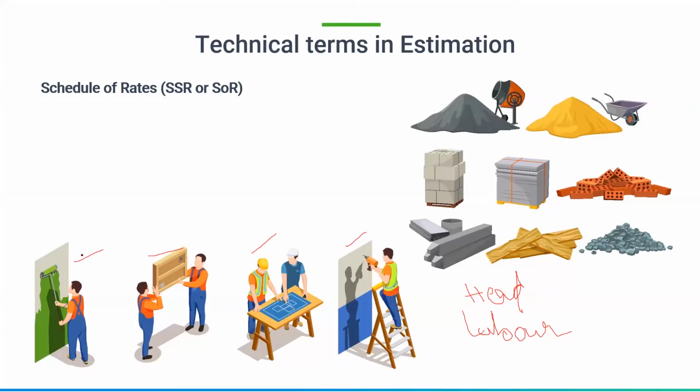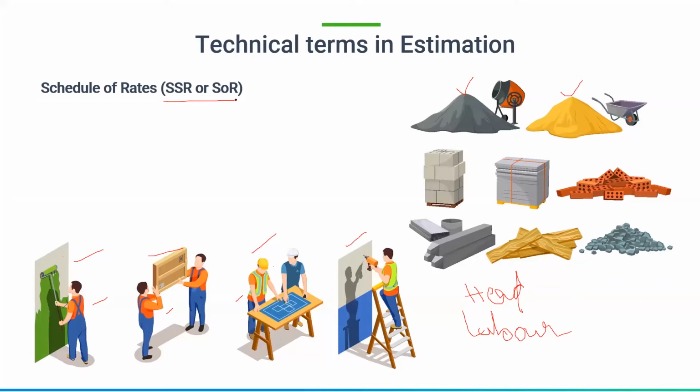So these types of labor, say for example here a painter, here a planner, he is an electrician, something like that. Okay, so these people will have different types of prices, that is wages. At the same time, the price variation of cement and sand at the same location and different locations will be very crucial while considering the SSR reports.